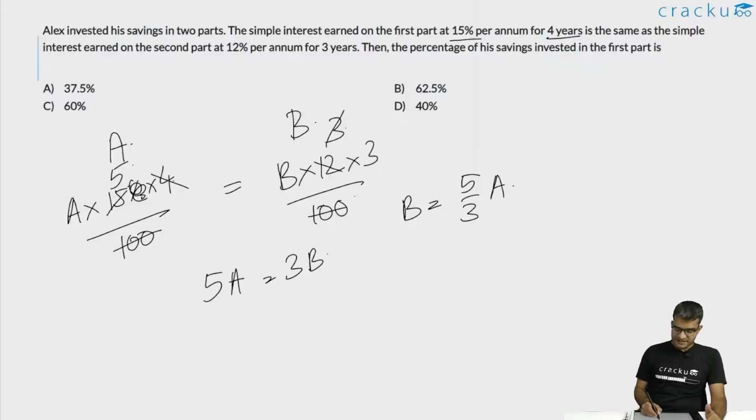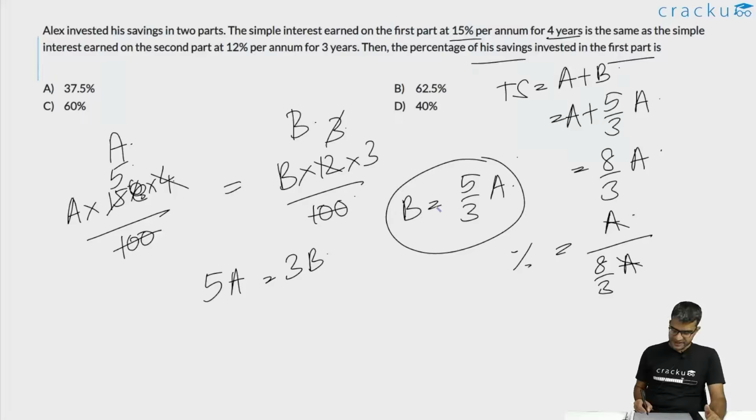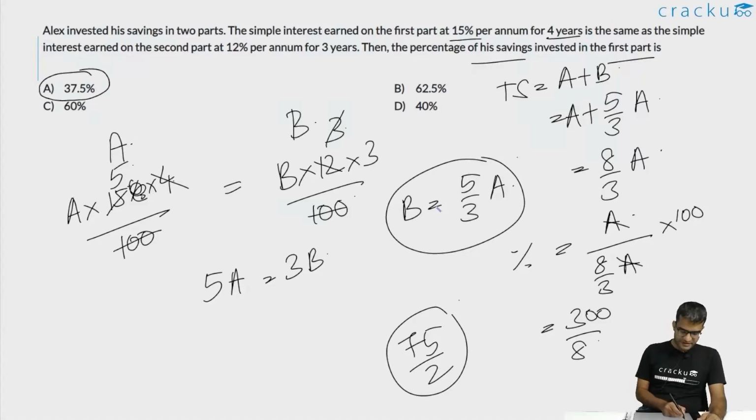What we are required to calculate is the percentage of his savings invested in the first part. The total savings is equal to A plus B. This is equal to A plus 5 by 3 A, which is the value of B. This is equal to 8 by 3 A. So the percentage will be equal to A divided by 8 by 3 A, and we can cancel A on both sides, into 100. This is equal to 300 by 8, which is equal to 75 by 2, which is 37.5%. So the correct answer will be option A.